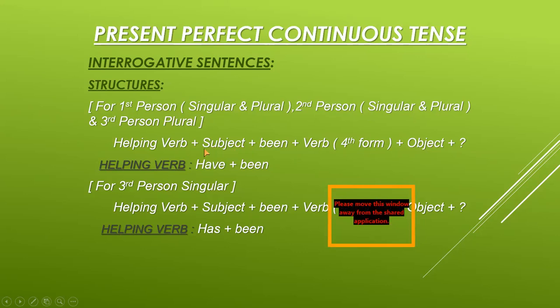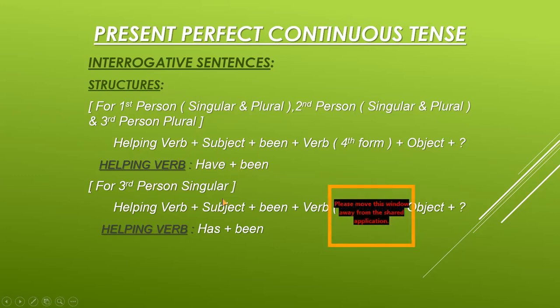Now you have to remember that whenever we make interrogative sentences, the helping verb comes first. It means they are used at the beginning of the sentences, and a question mark must be placed at the end. Now the helping verb which we are using here is have plus been. Again, have and been do not come together. Something is there in between them, and this is the subject.